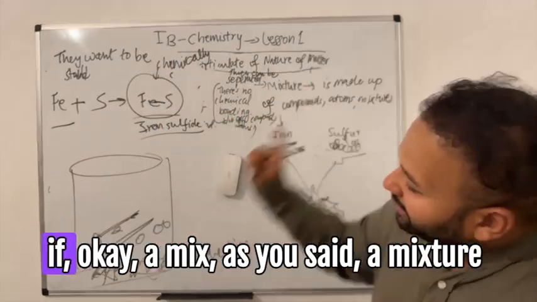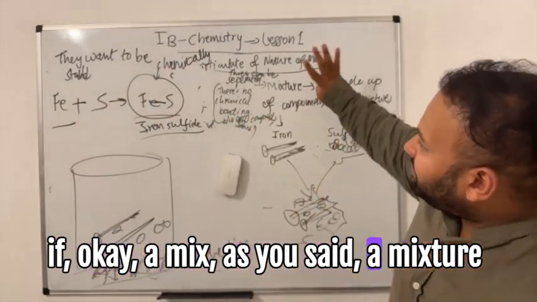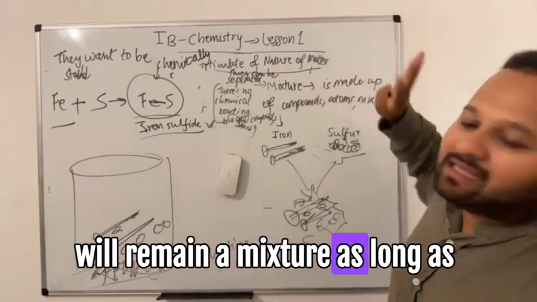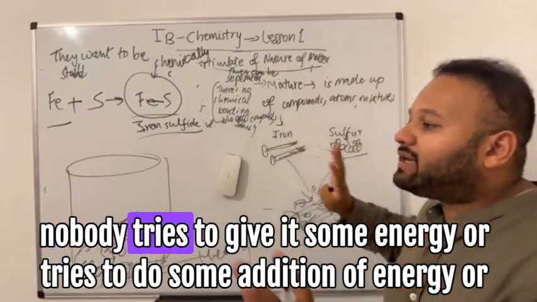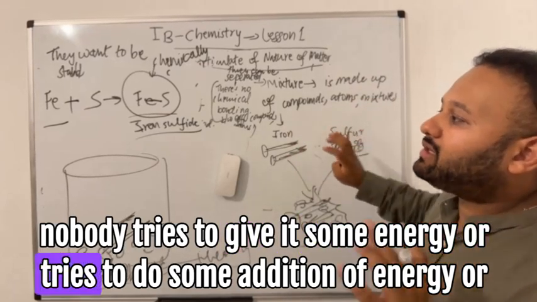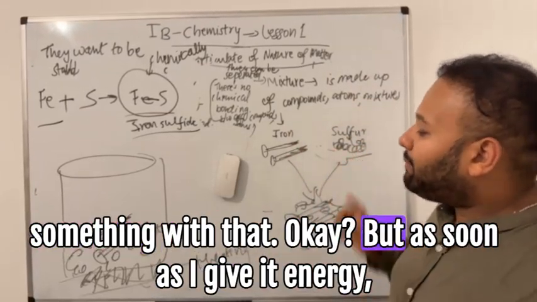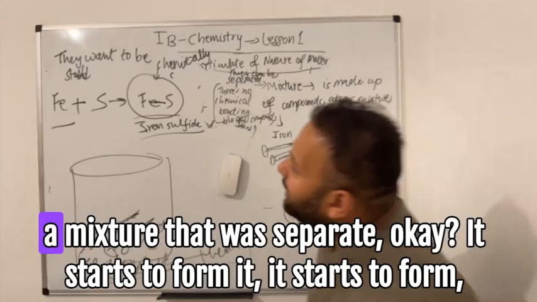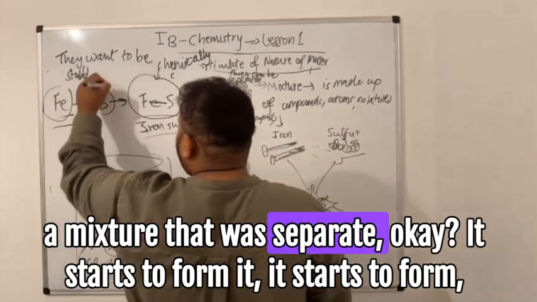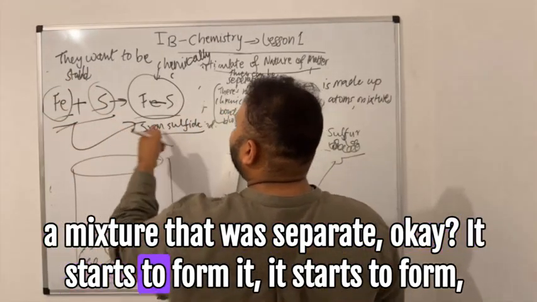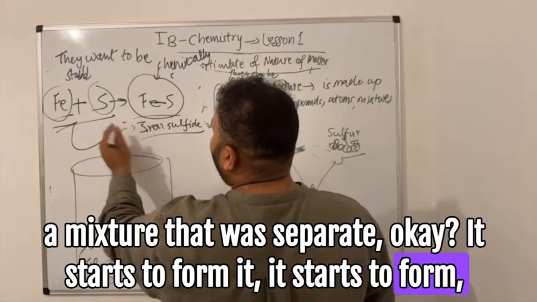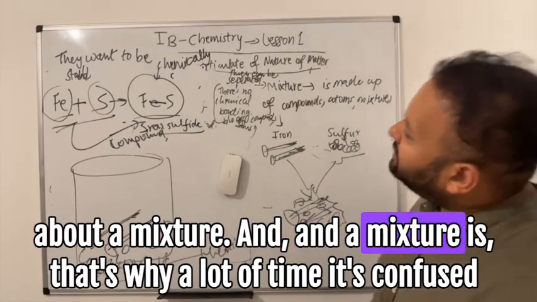Okay. So a mixture, as you said, will remain a mixture as long as nobody tries to give it some energy or tries to do some addition of energy. But as soon as I give it energy, a mixture that was separate starts to form a compound.